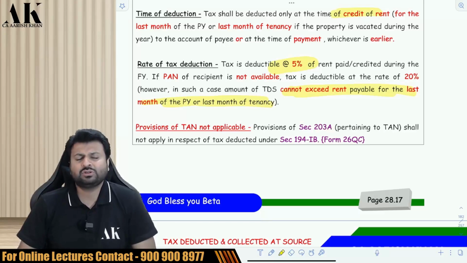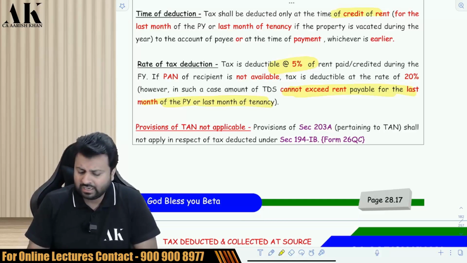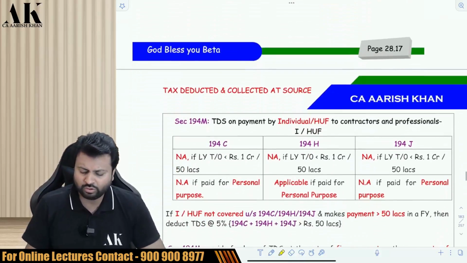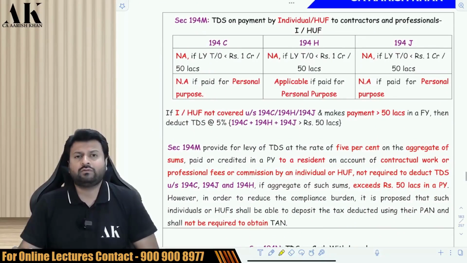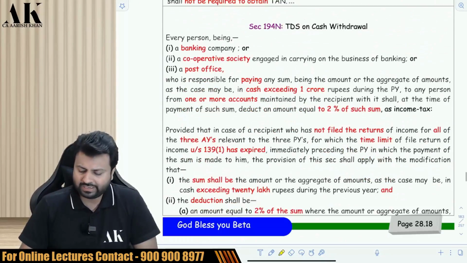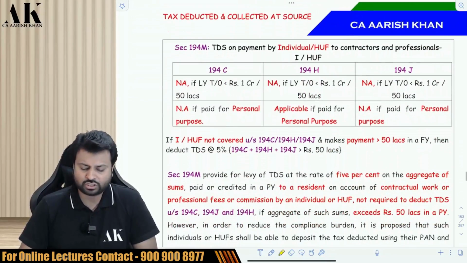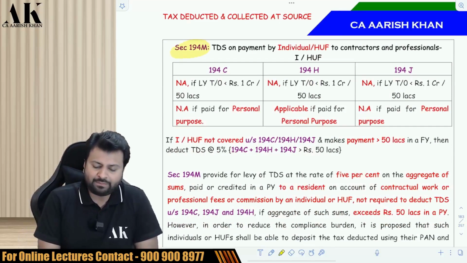Am I supposed to take any kind of TAN here? You are not supposed to take any TAN. Just Form 26QC has to be filled by you. That's it. Once you fill Form 26QC, there is no need to obtain any separate TAN under this particular section. Okay. Next one, 194M.